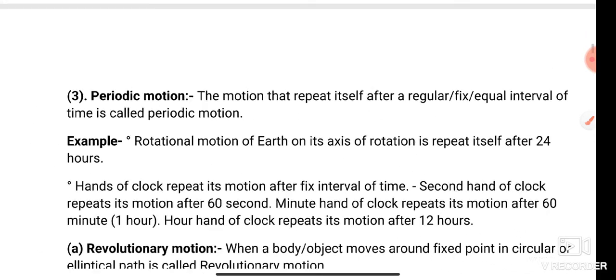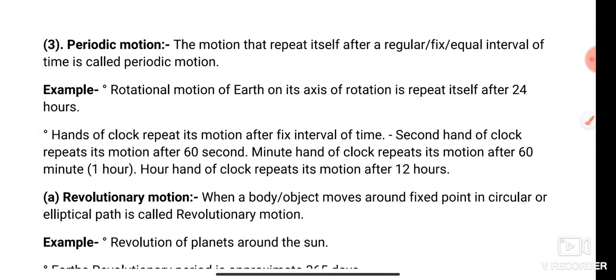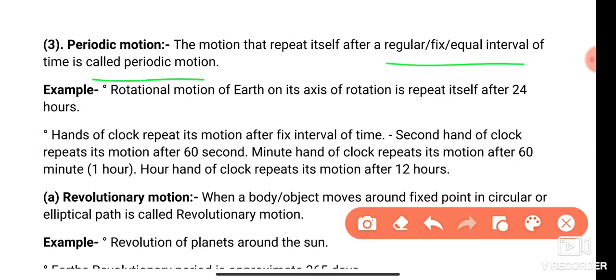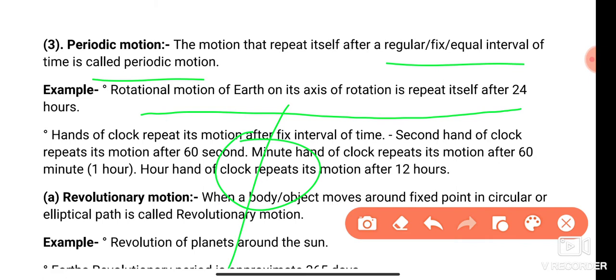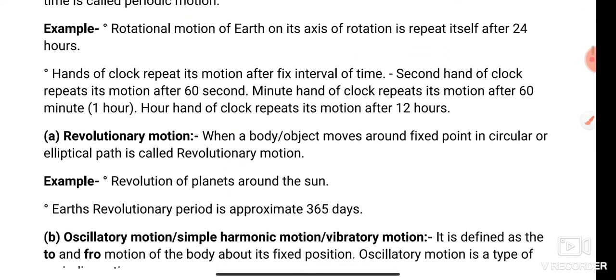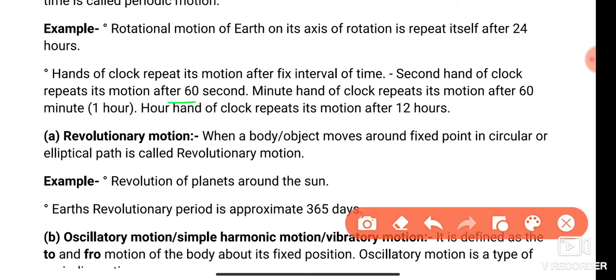Next is periodic motion. A motion that repeats itself after a regular or fixed interval of time is called periodic motion. For example, the rotation of the Earth on its axis repeats itself after 24 hours. The hands of a clock repeat their motion after a fixed interval of time: the second hand after 60 seconds, the minute hand after 60 minutes or 1 hour, and the hour hand after 12 hours. So it is rotational as well as periodic motion.